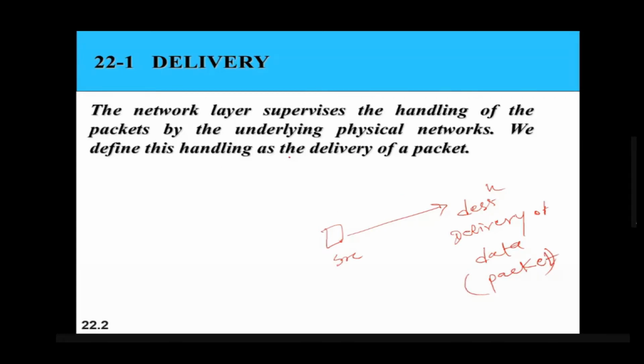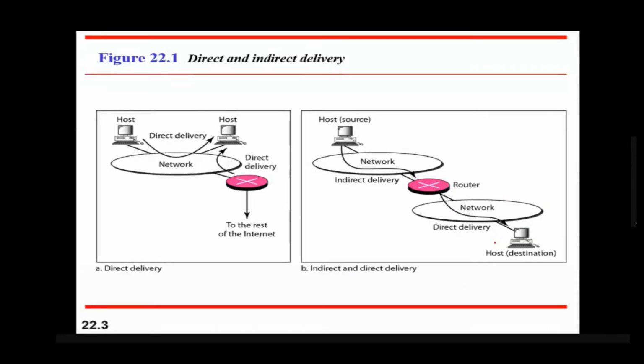So we define this handling as the delivery of the packet. The process by which data from a source is successfully sent to a destination is called the delivery of a packet. So there are two kinds of deliveries. One is direct delivery, another is indirect delivery. So understand what is direct delivery.